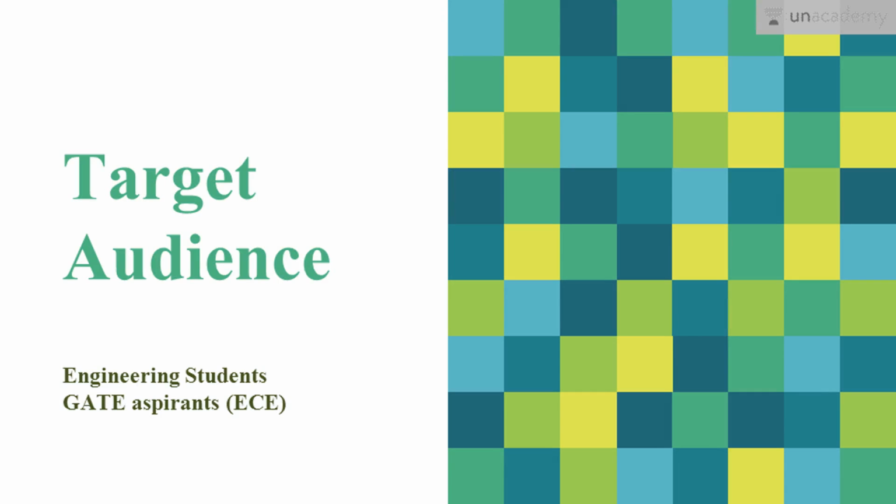So this course is basically targeted for all those who are aspiring for GATE and all those who are pursuing their engineering, as control system is an engineering subject, a third year ECE subject. So those who are pursuing can go through these courses, as these courses are very beneficial and many questions are asked in your university examination based on these topics. And those who are aspiring for GATE can also go through my courses, as I've been adding a few of the previous year GATE questions in every course, in every topic.